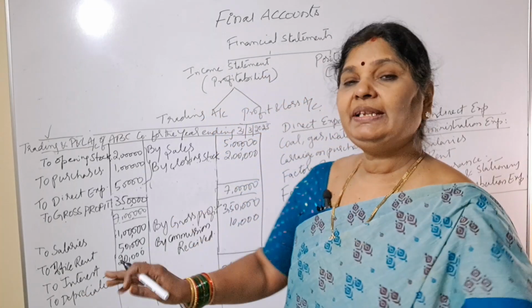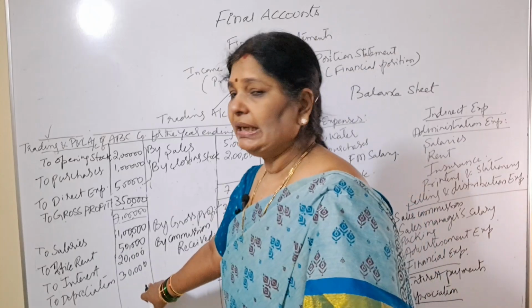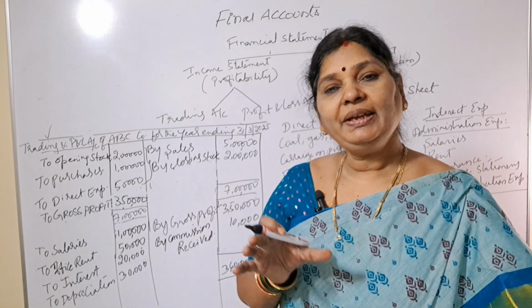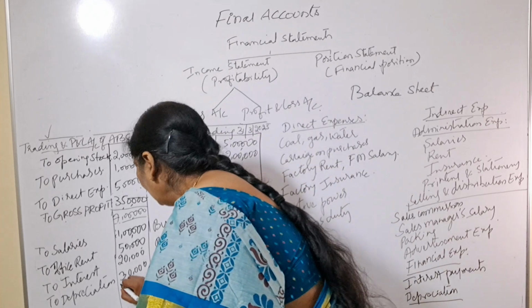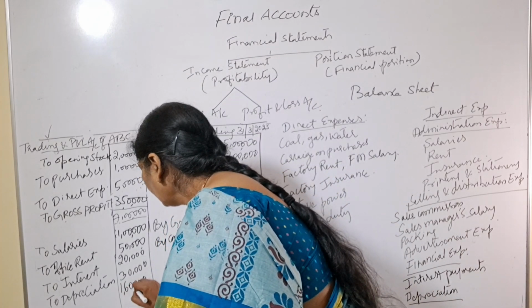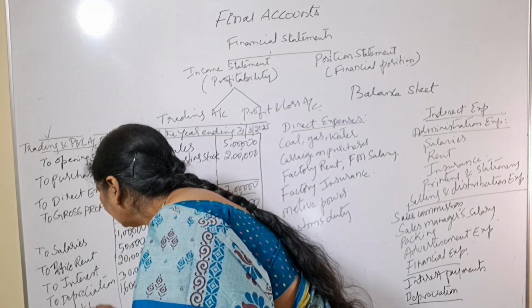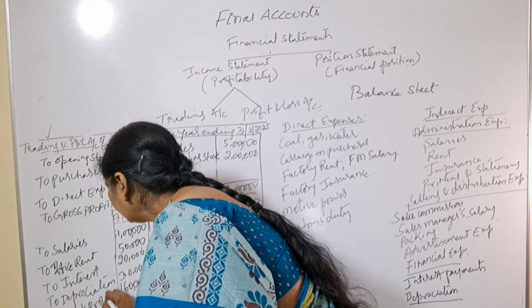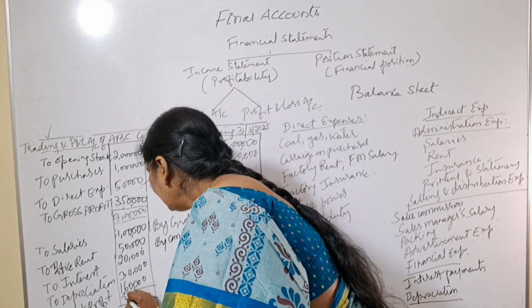So 3,60,000 minus 2 lakhs. What is the remaining amount? 1,60,000. What is this called? This is called our net profit. So what will you write here? To net profit. So the total is 3,60,000.